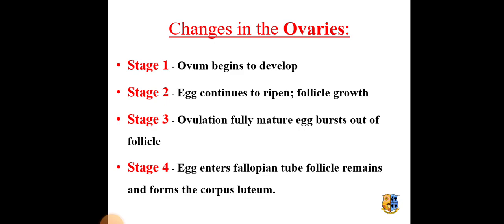Let us see what changes take place in the ovaries. Stage 1, ovum begins to develop. In stage 2, the egg continues to ripen, that means there will be a growth of the follicle. On stage 3, ovulation takes place, that means the fully mature egg bursts out of the follicle. On stage 4, the egg enters the fallopian tube, and the follicle remains and forms the corpus luteum.